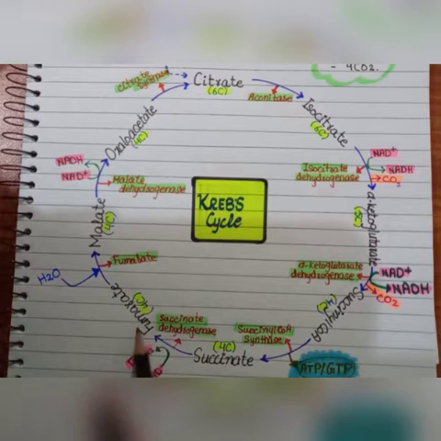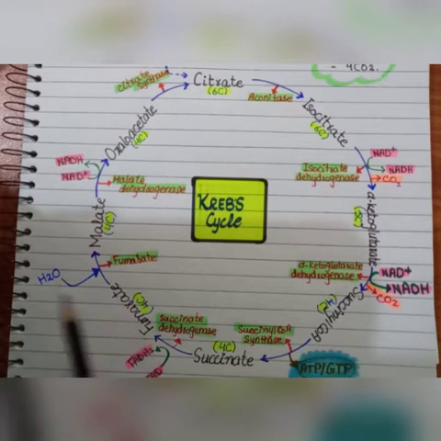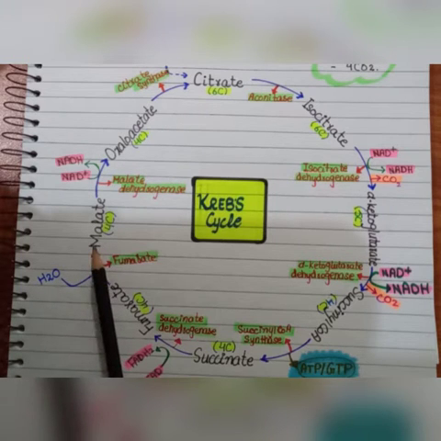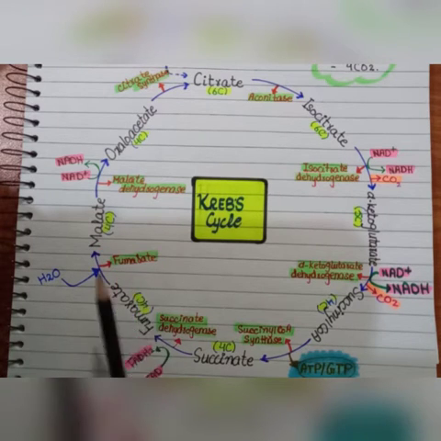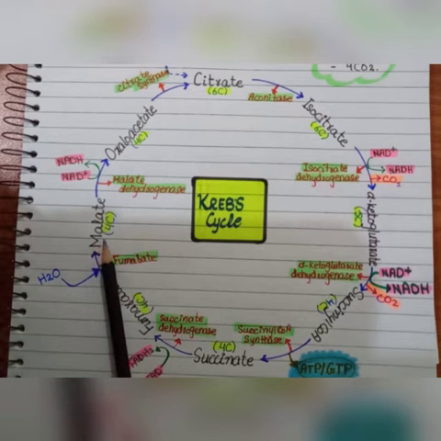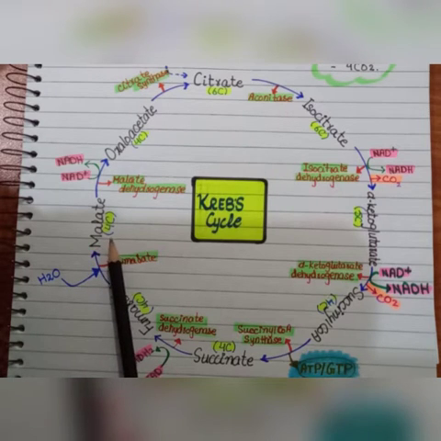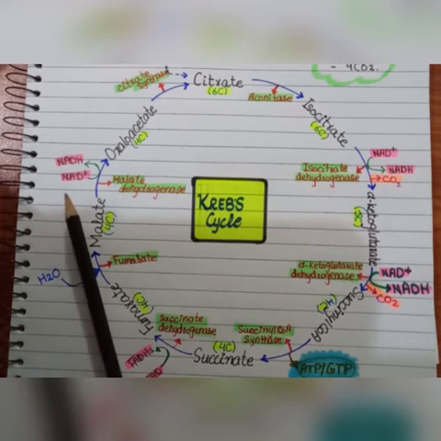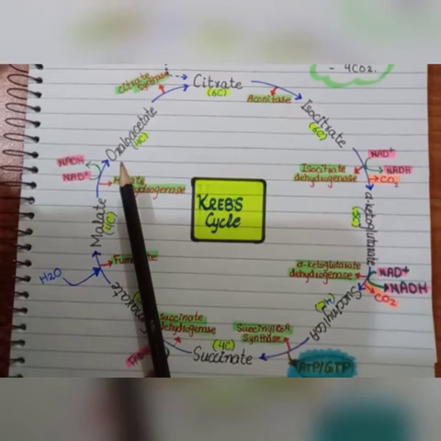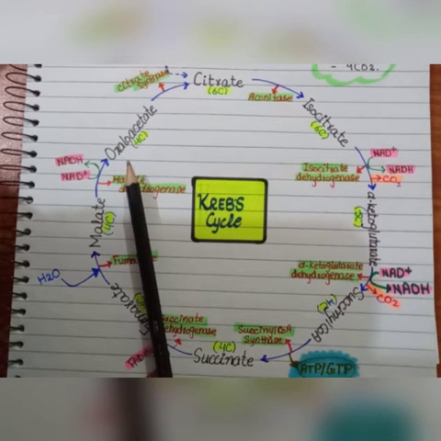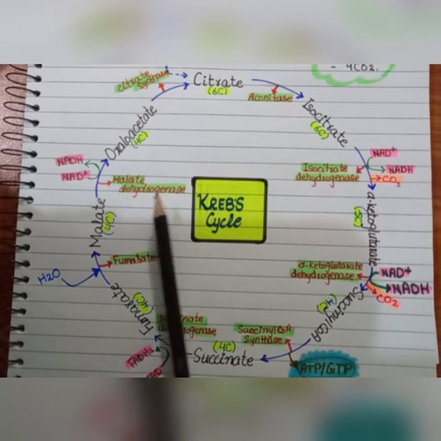Then after that, this fumarate, a 4-carbon compound, with the addition of a water molecule, converts into malate, that is also a 4-carbon compound, with the enzyme fumarase. Then this malate, a 4-carbon compound, with the release of the reduced form NADH, will convert into a 4-carbon compound again by the enzyme malate dehydrogenase.